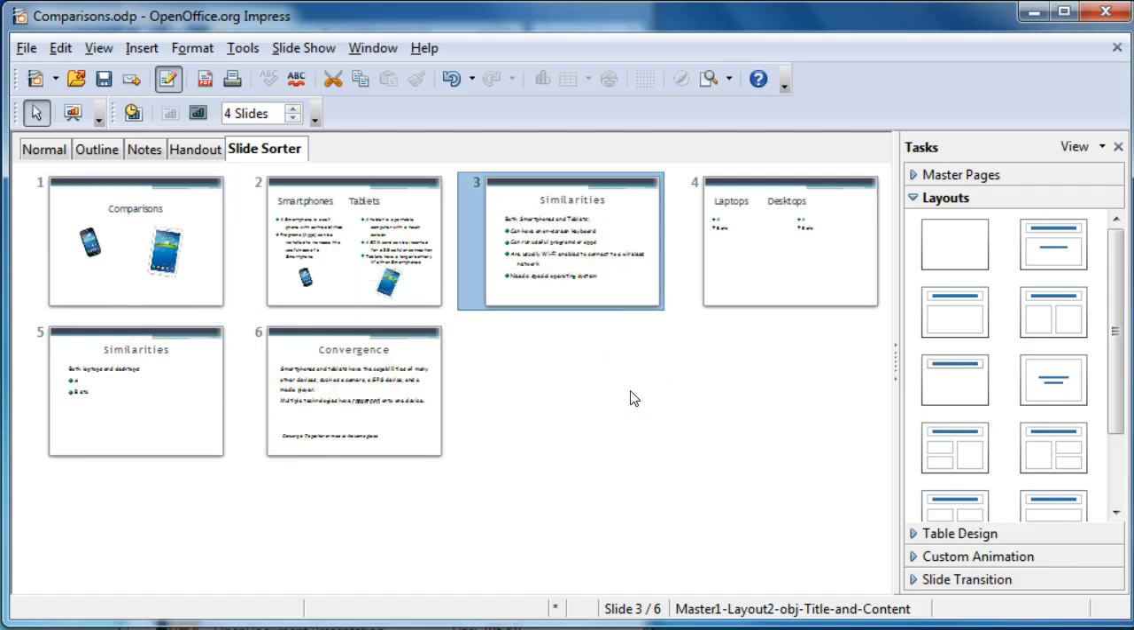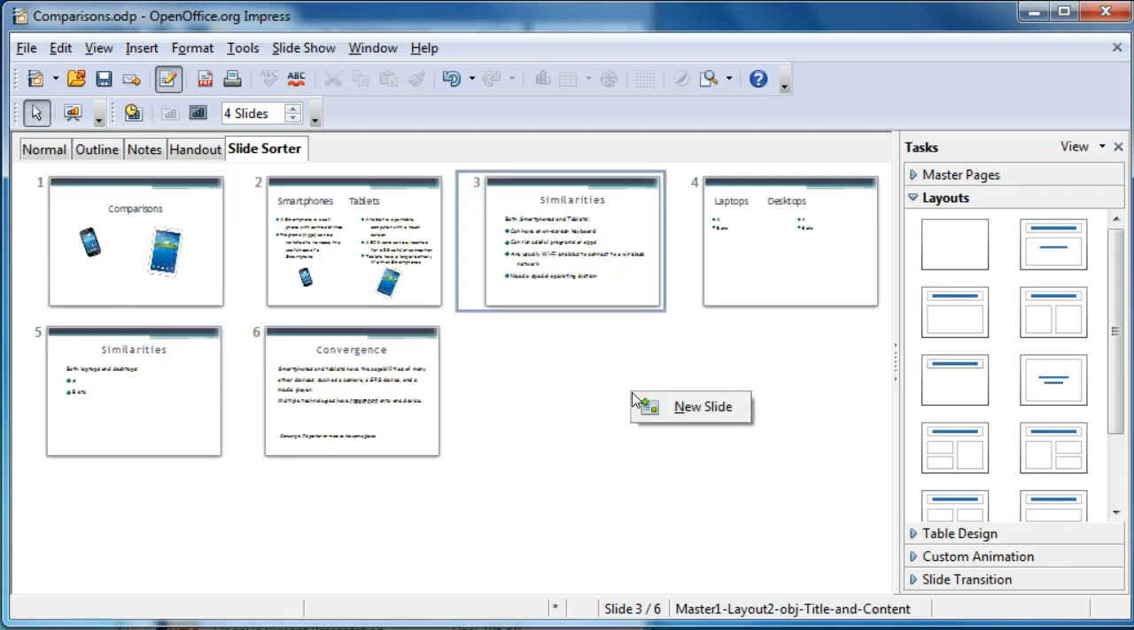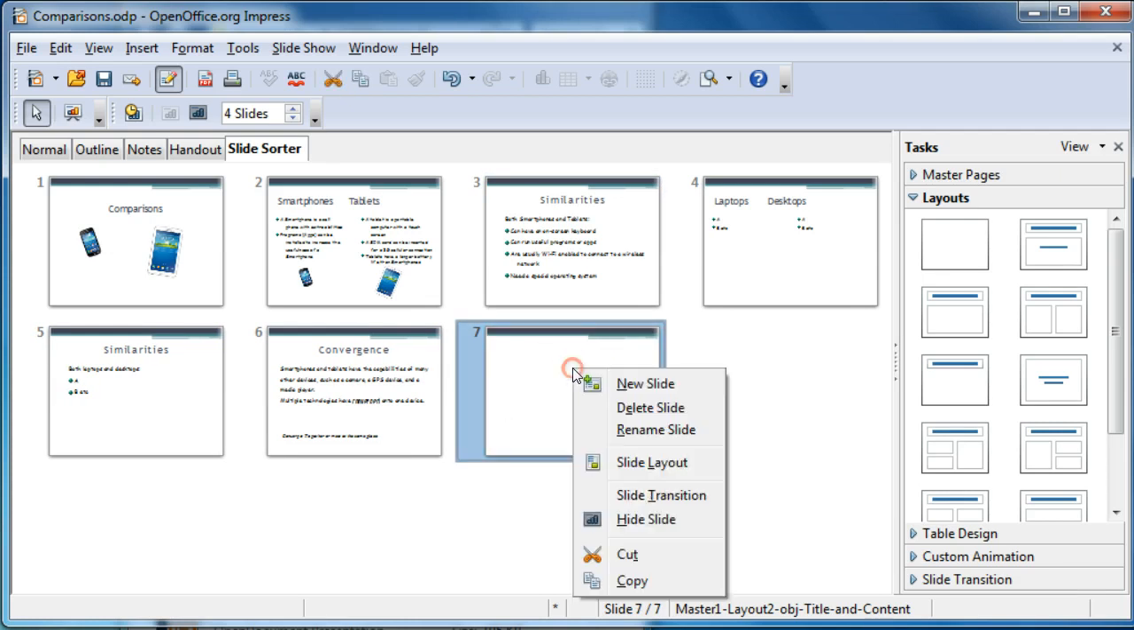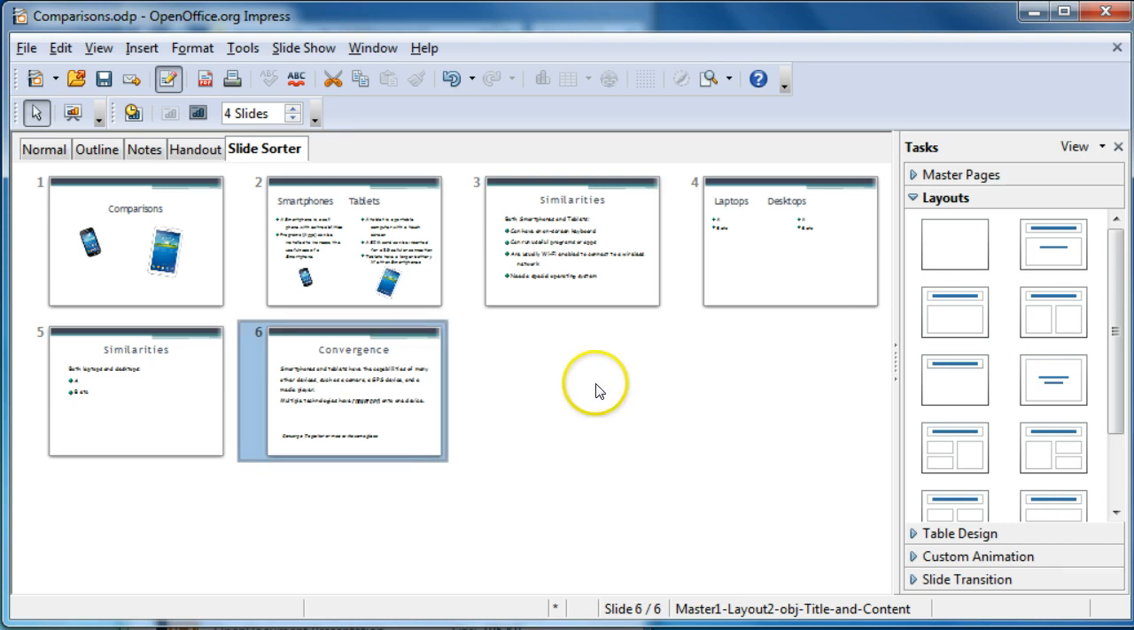It's easy to create a new slide by simply right-clicking anywhere and clicking on New Slide. If the slide's not needed, we can right-click and select Delete Slide. We can also reorganize the slides in the Slide Sorter view. For example, here we're comparing smartphones and tablets with the similarities, then desktops and laptops with the similarities.